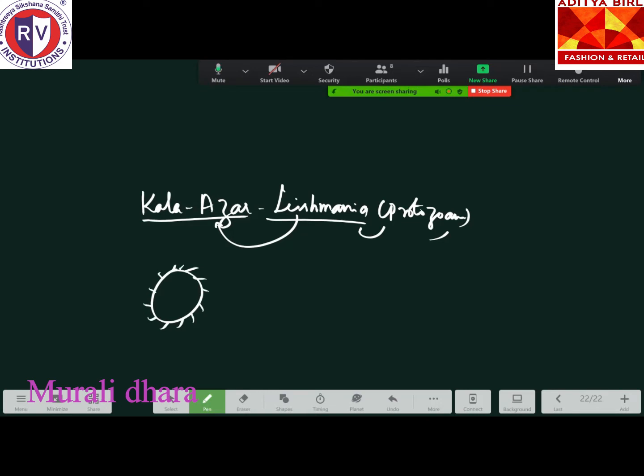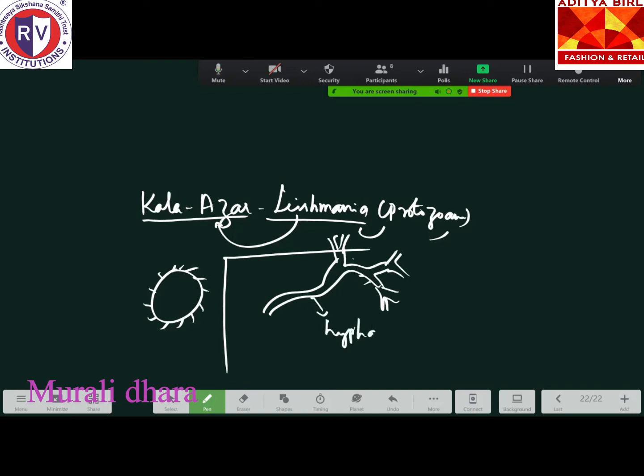Next, the kingdom fungi; that's all about the kingdom Protista. Whatever is important, only that I have discussed here. In kingdom fungi, you have to remember the mycelium. So what is mycelium here? If you consider this the plant body of a fungus, so many branches will be there. Each individual unit is called a hypha.